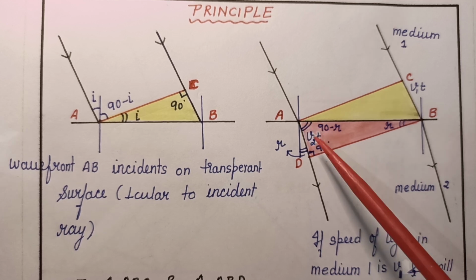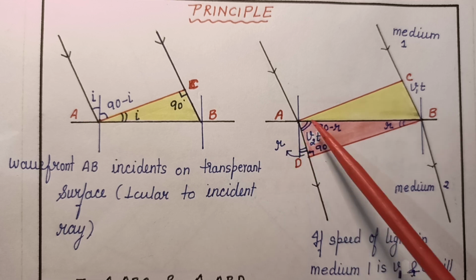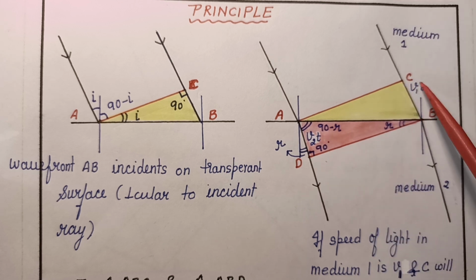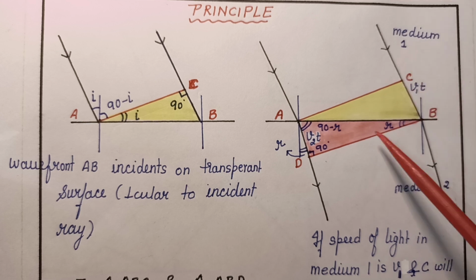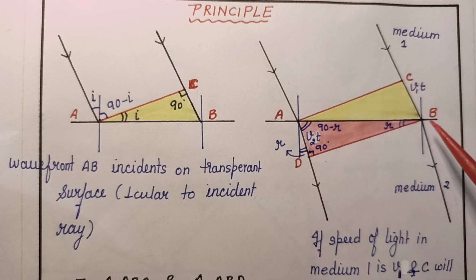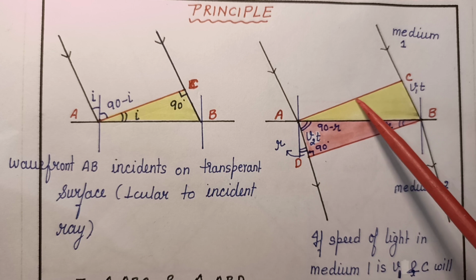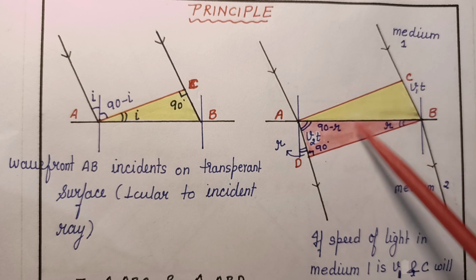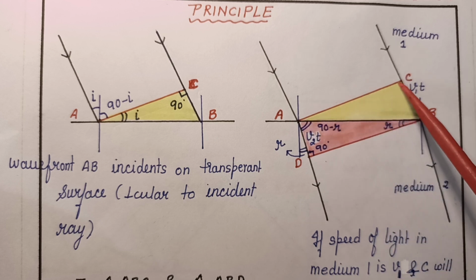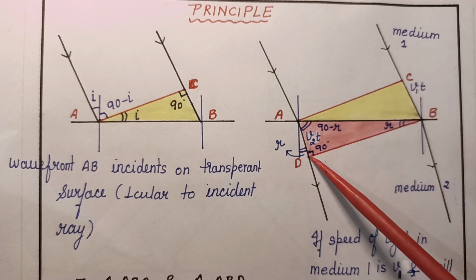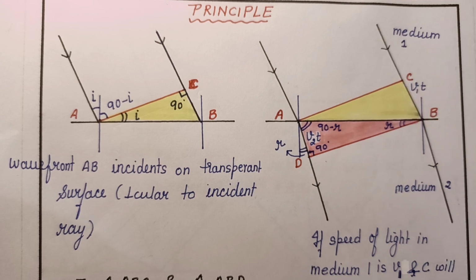So this point, with velocity v2 in medium 2, will move to point D if you consider t seconds of time. And in t seconds, let point C reach B. And here the light's speed is v1, in medium 1. So when A reached point D, C reached point B. So the incident wavefront will have this inclination, while the refracted wavefront will have inclination like this. Just observe the logic, then only you can remember why this wavefront is drawn like this and this wavefront is drawn like this, because this will move to point D while C moves to point B.